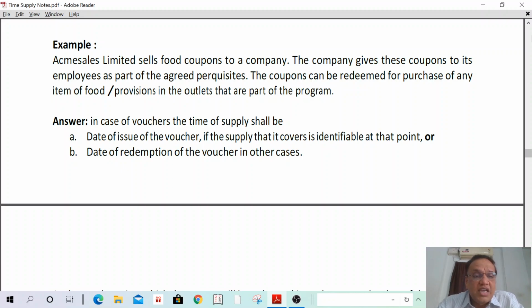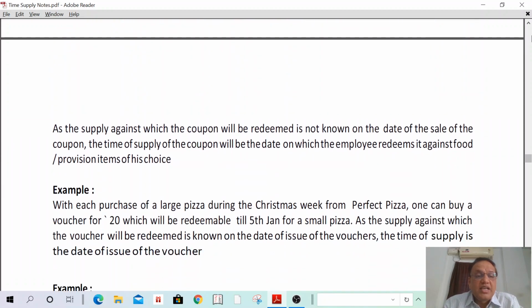I can read the answer. In case of vouchers, the time of supply shall be the date of issue of voucher if the supply it covers is identifiable at that point of time, or date of redemption of voucher in another case. Here the product is not identifiable, therefore time of supply shall be the date of redemption of voucher. As the supply against which the coupon will be redeemed is not known as on the date of sale of the coupon, the time of supply of the coupon will be the date on which the employee redeems it against the food or provision item of his choice. Understand? Okay. Next.